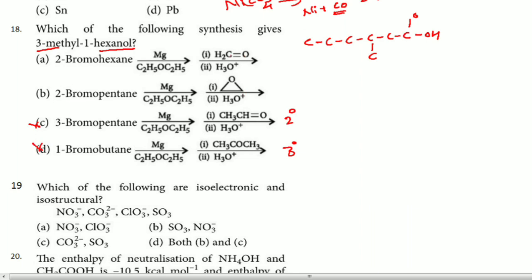Then the question is between this or this. Now you can see it's a simple primary alcohol; formaldehyde is given, a simple formaldehyde. Because of that reason, this branching is not possible with this, right? So definitely we can tell the answer for this question is B here. I will show you how. You can see first 2-bromopentane we will take. So when it reacts with magnesium in ether, I will write the product here itself.